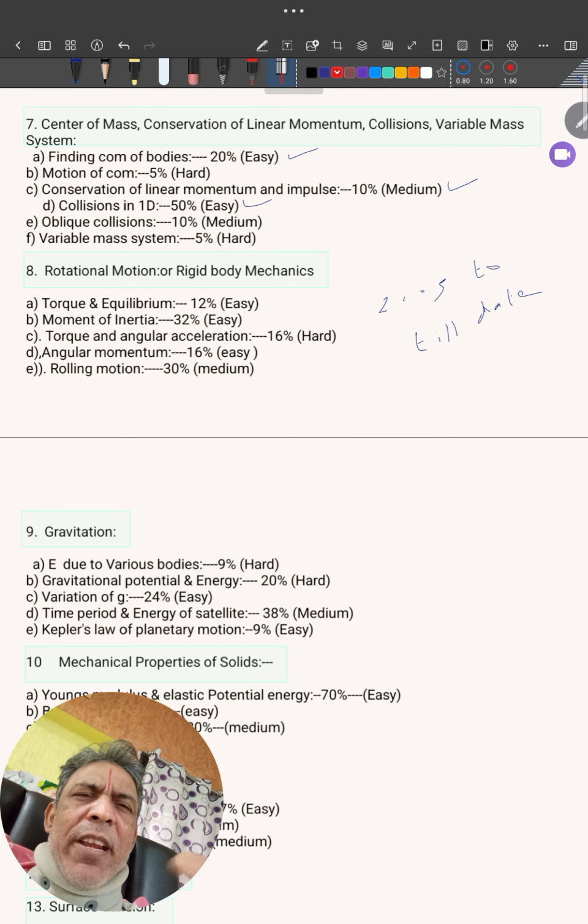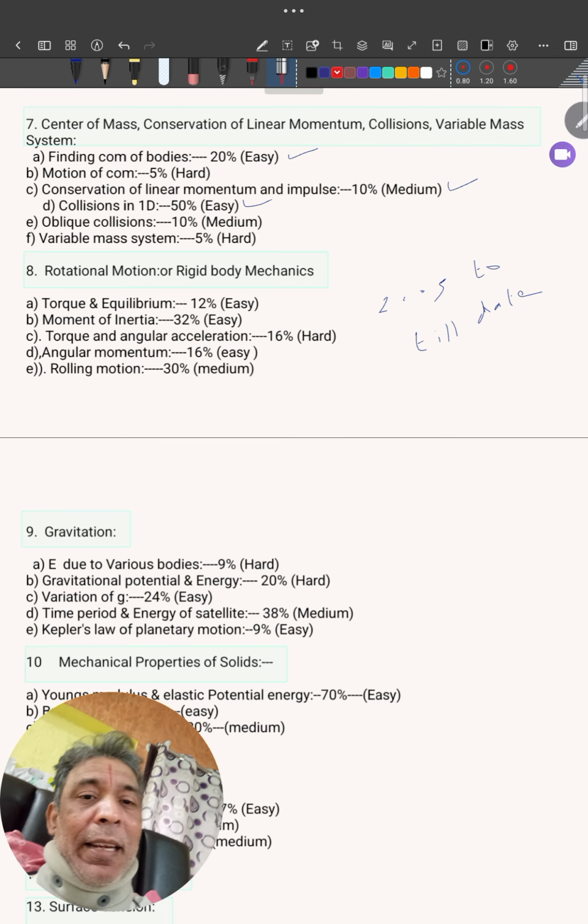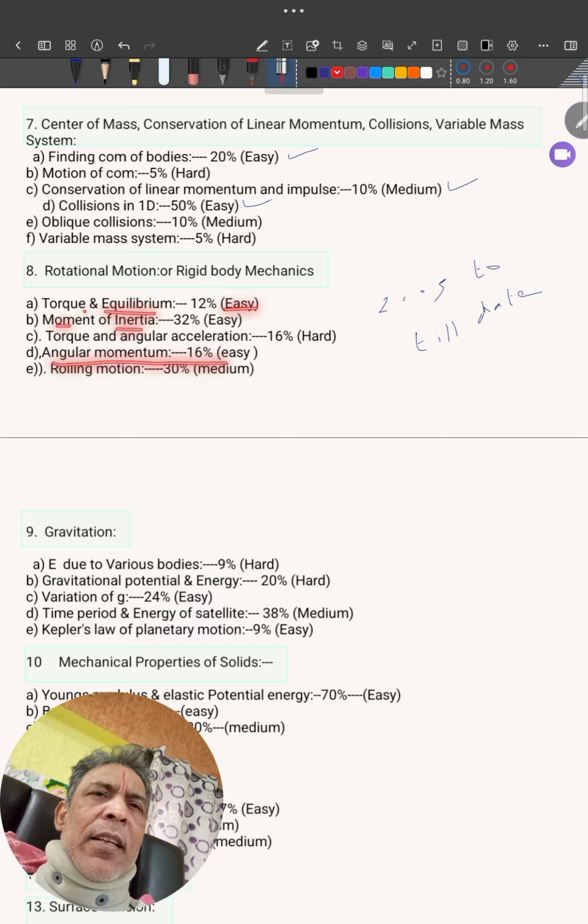And there's one best way of analysis, subtopic level is very important. Rotational motion, are all topics tough? No, the ones which are tough are these. These are medium level. At least medium level you can manage, at least formula based. Conservation of angular momentum. No, sir, at least easy I'll prepare. You see, 16% angular momentum, moment of inertia 32%, torque and equilibrium 12%. So 32 plus 16 will be 48. 60% you can manage with this.